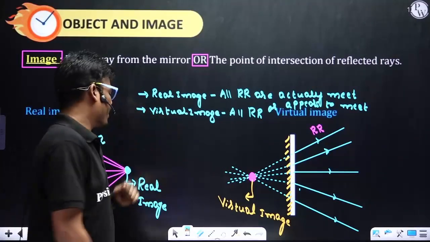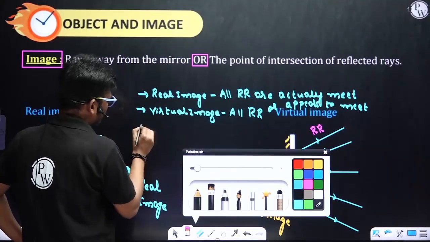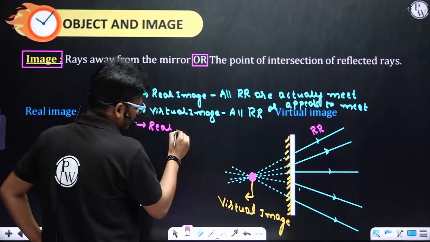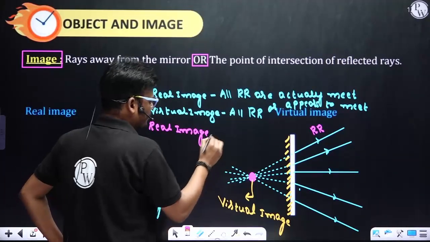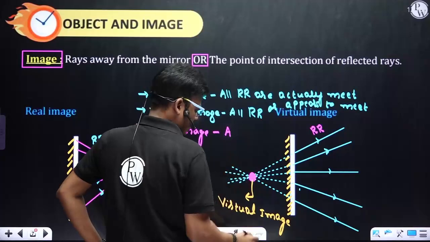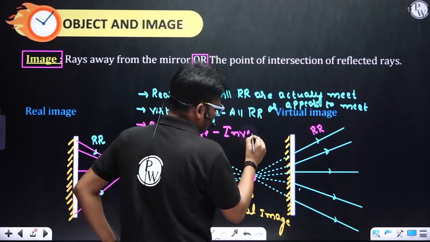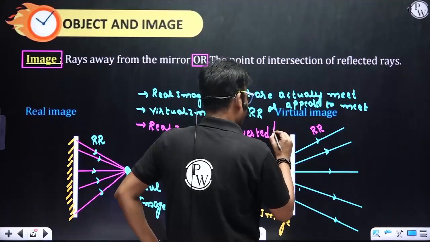Now the second point; this is the first point. The second point: a real image is inverted. Inverted is another name for upside down.